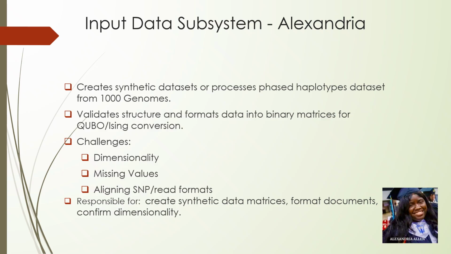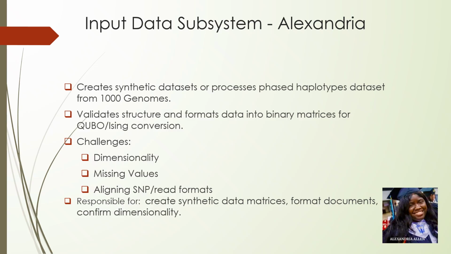My job in this project is to build and prepare all the data that enters our optimization pipeline. Basically, everything that happens in the model, the QUBO, and the quantum circuit depends completely on whether the data is clean, formatted properly, and usable. So I'll handle a few major responsibilities. First, I either create synthetic datasets or process real phased haplotype data from the 1000 Genomes project. The raw data often comes with missing values, unphased SNPs, or inconsistent formatting. So part of my work is cleaning and validating it before it reaches the next subsystem.